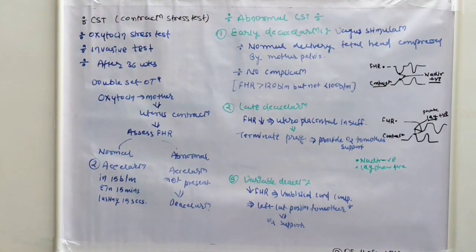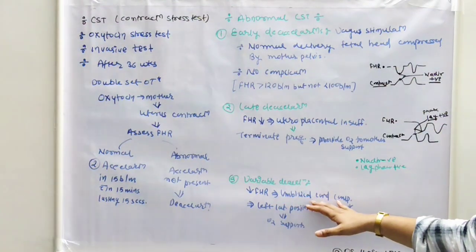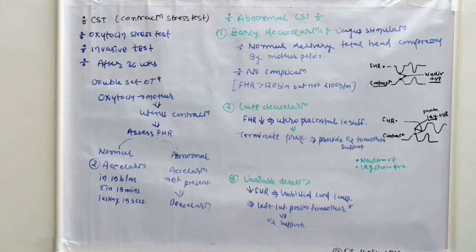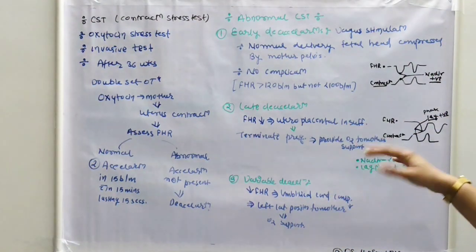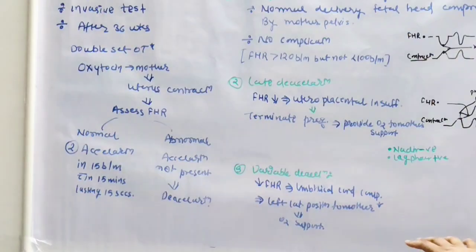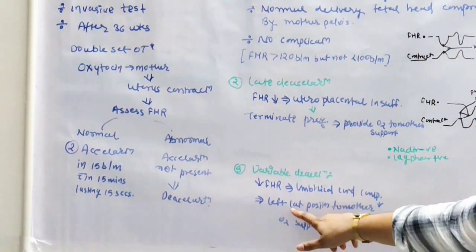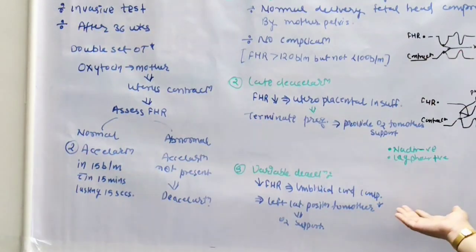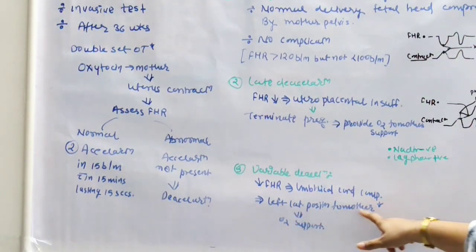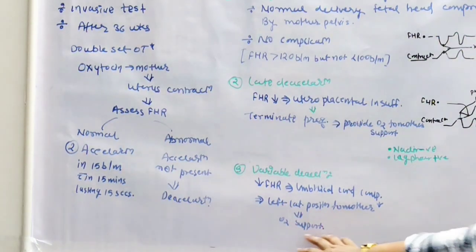Now in the variable deceleration, the fetal heart rate is decreased due to umbilical cord compression. The variable deceleration means fetal heart rate is decelerated irrespective of the contraction. Our first management is to provide left lateral position to mother to relieve the compression from the umbilical cord. So this is the first management. Now the second is to provide oxygen support to mother.